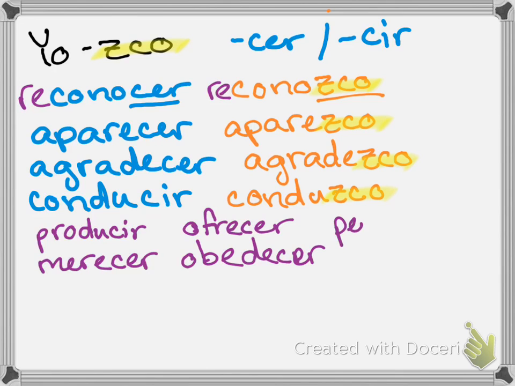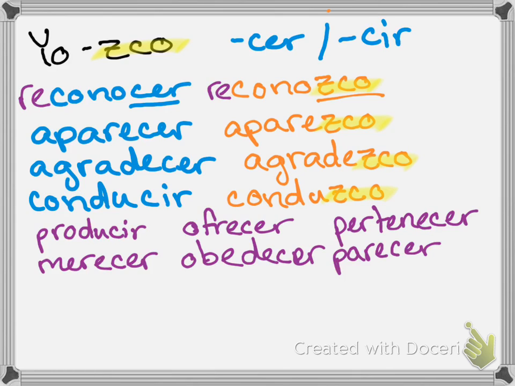Pertenecer, which means to belong to. Yo pertenezco al club de libros. See, I belong to the club. Pertenezco al club. And parecer, which means to seem. Okay, como parezco feliz, pero estoy triste. Right? I seem happy, but I am sad.